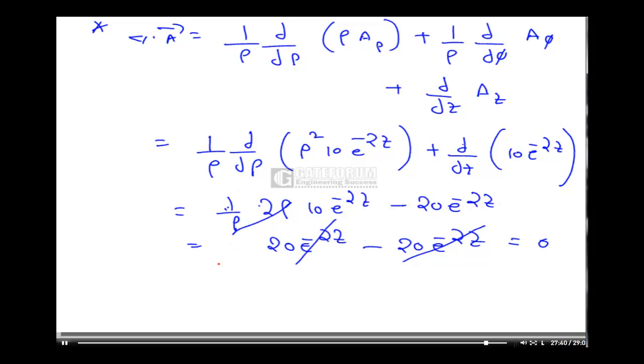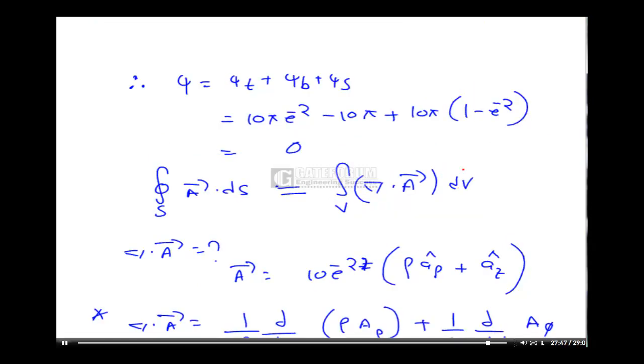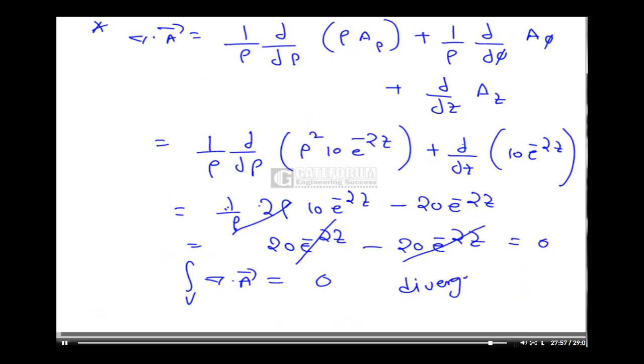So del dot a is equal to 0. Then it implies the integration over volume of del dot a dV is also equal to 0. So both are equal. So the divergence theorem is verified. That is, the flux out of the entire surface is nothing but the flux leaving from the volume of the cylinder. So the divergence theorem is verified here.